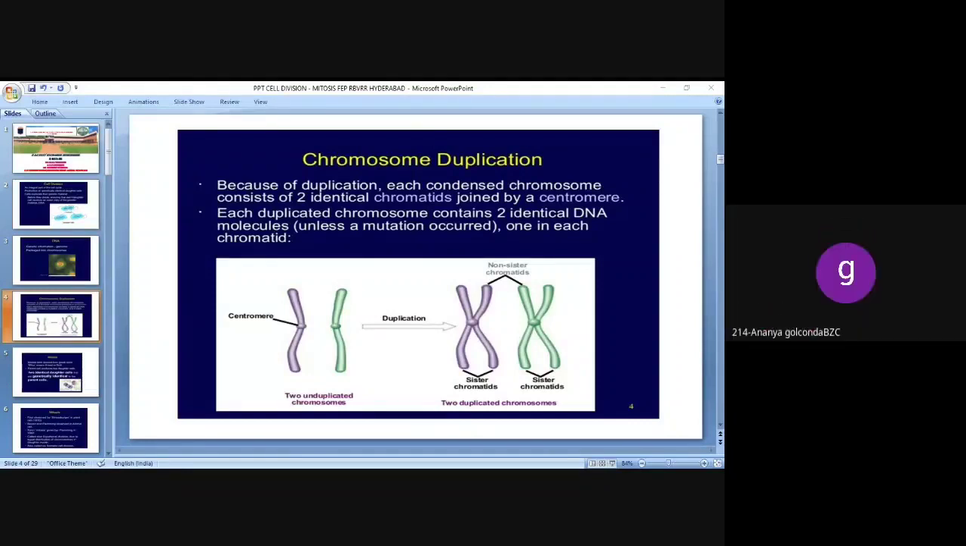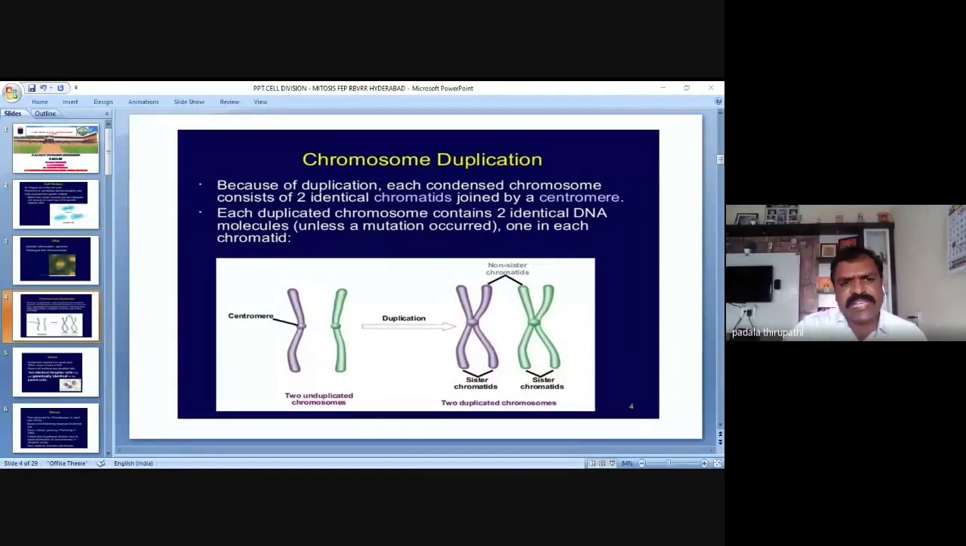Yes, sir. So each duplicated chromosome contains two identical DNA molecules unless a mutation occurred. If a mutation occurred, some other changes have happened. Otherwise, two identical DNAs are definitely present, one in each chromatid. So in each chromatid, identical DNA molecules are present.